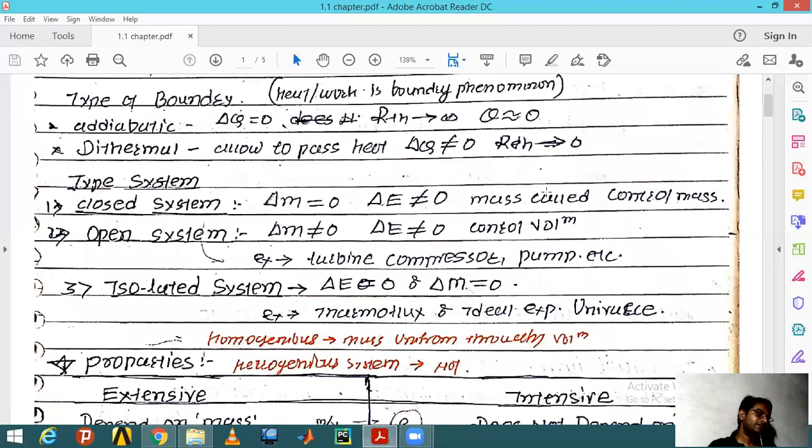And the isolated system: in the universe you cannot find a suitable example, because it never happens, and you cannot feel it, but you can only imagine it. This is an imaginary system. Scientific people always try to approach it, and the best product of that application is the thermoflask. In a thermoflask, you retain your heat energy.